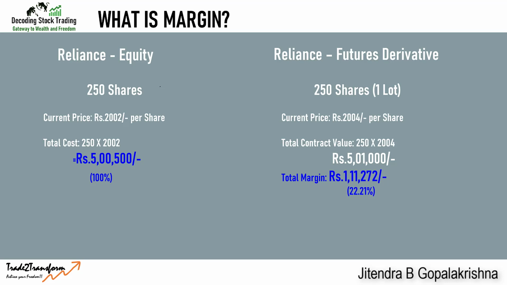If you look at it with respect to equity, your capital requirement is a fraction of it when you trade in futures. This is called margin money, which needs to be brought in to trade in every single script. Now I want you to think as I'm talking. If this is the margin money for one lot, what should your capital be? I want you to think big, like a business owner.